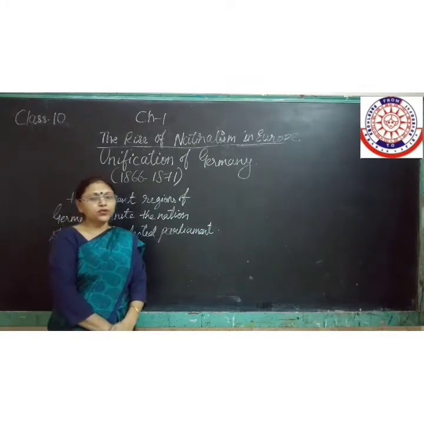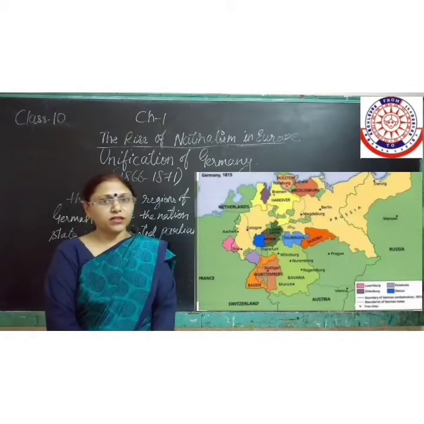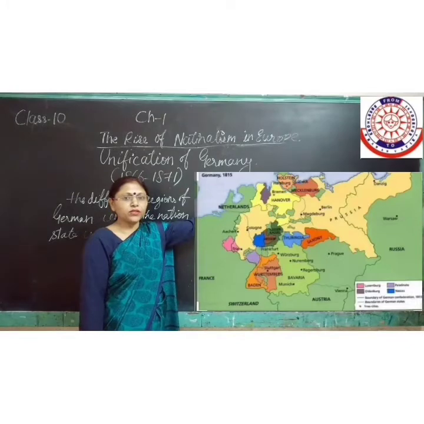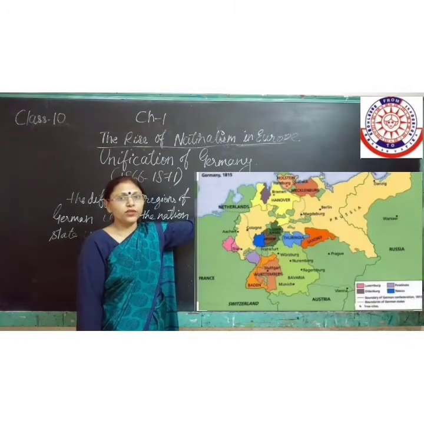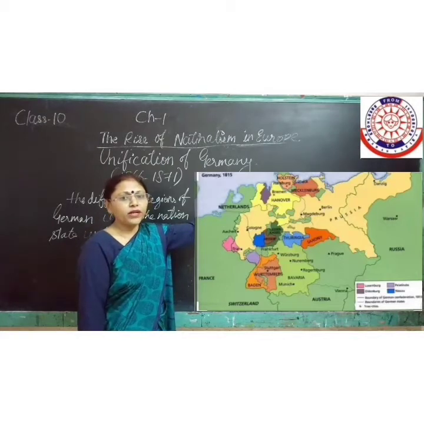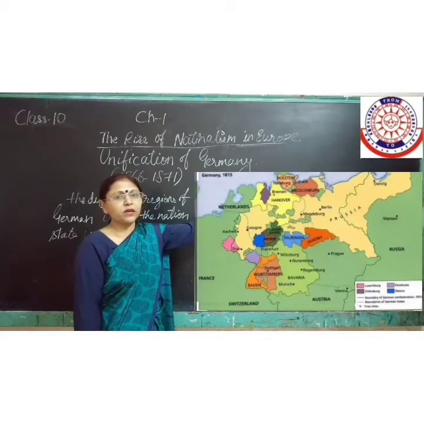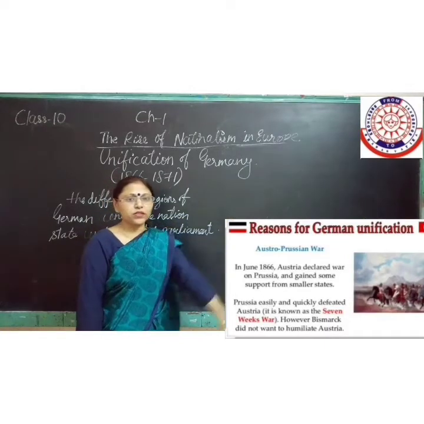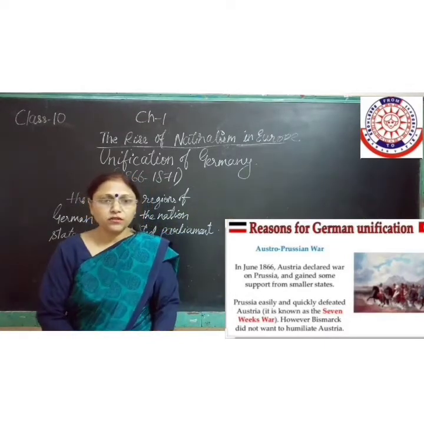Now, how the process of unification of Germany actually started was, looking into the map of German unification, you can go through the map, following how the unification process was a slow and steady process, but definitely came into consideration. Now, looking at the first point, as you can see, the Austro-Prussian War.